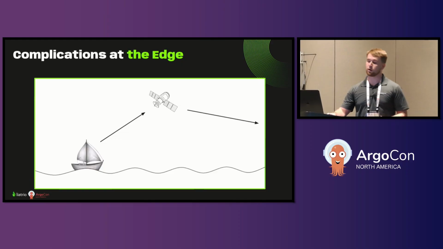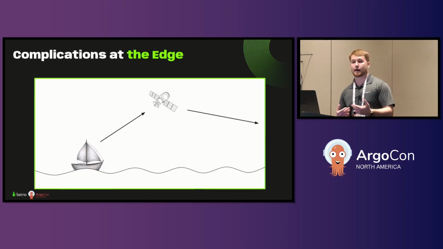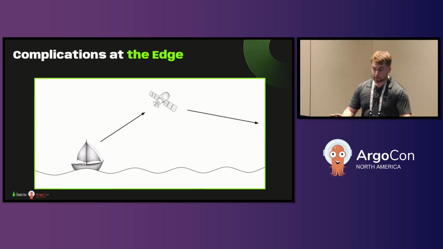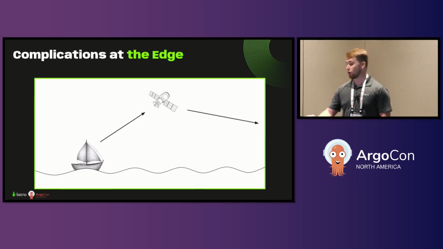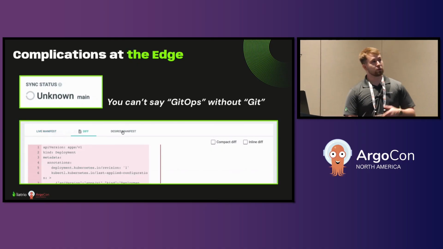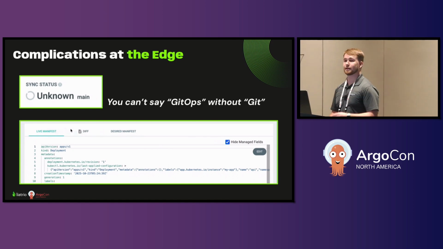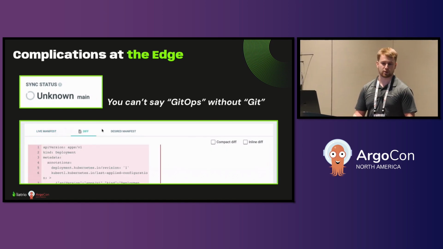So let's assume that Argo is running on a cluster in one of these environments, and the cluster's offline. How does that affect the tool? This might come as a bit of a shock, but Argo kind of needs to be able to talk to Git. If Argo can't reach Git, then it has no desired state to compare resources against, meaning it can't reconcile drift in our cluster anymore.